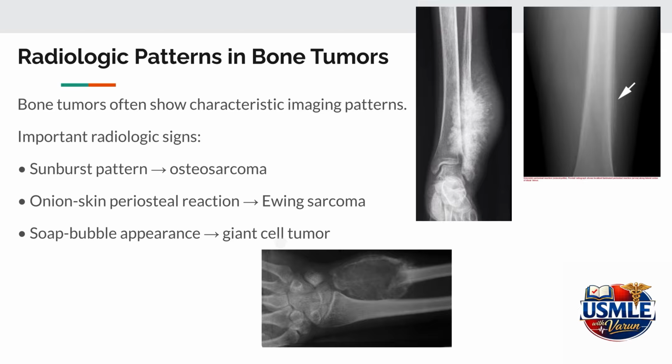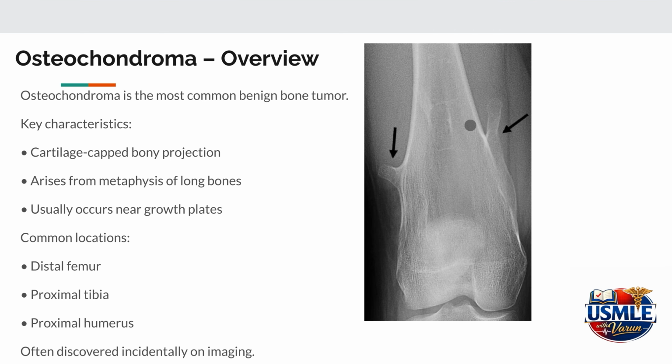Another example is the soap bubble appearance in giant cell tumors. This image shows the characteristic soap bubble appearance at the ankle joint. This is seen in giant cell tumors. The other one is Ewing sarcoma, which classically shows an onion skin periosteal reaction. This appears as layered bone formation on imaging, whereas the sunburst pattern is due to aggressive periosteal reaction, and that is seen in osteosarcoma.